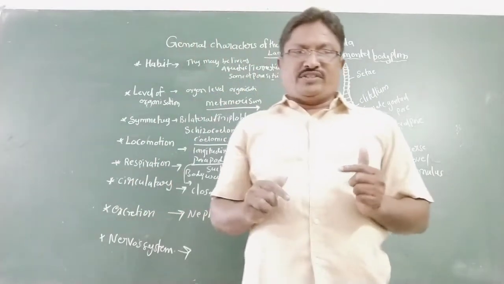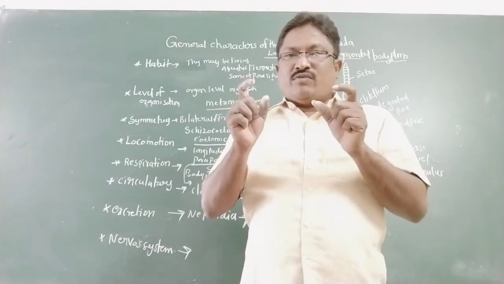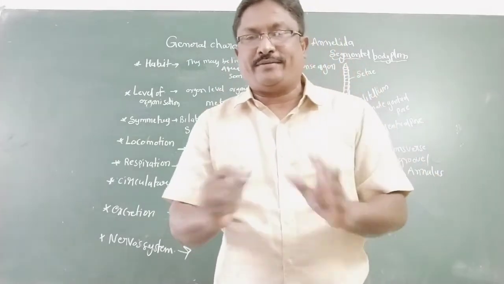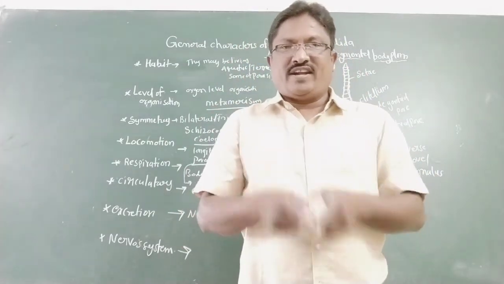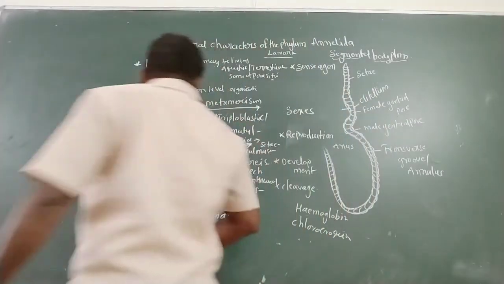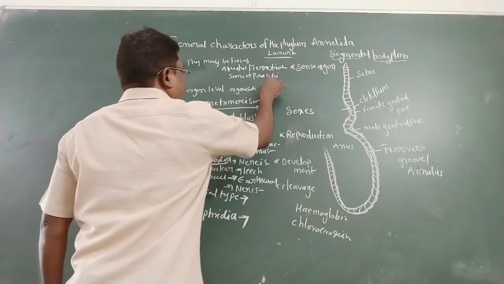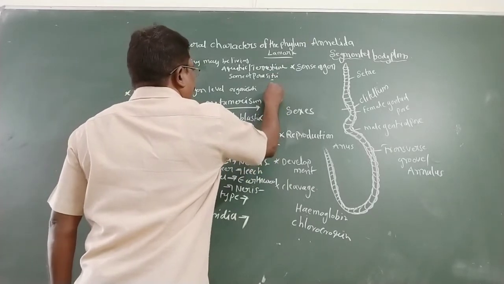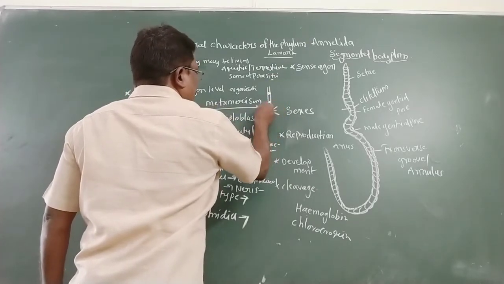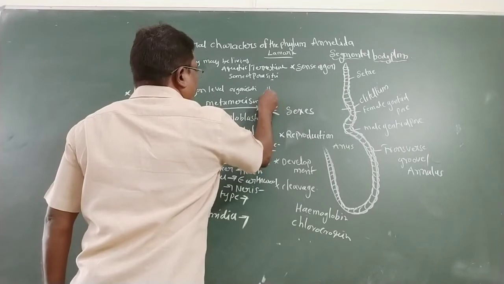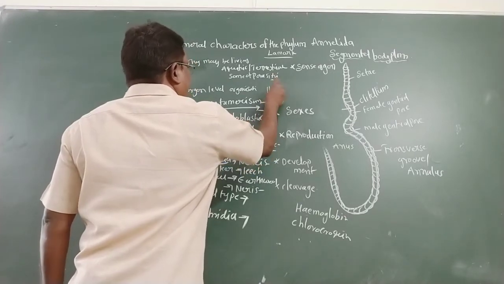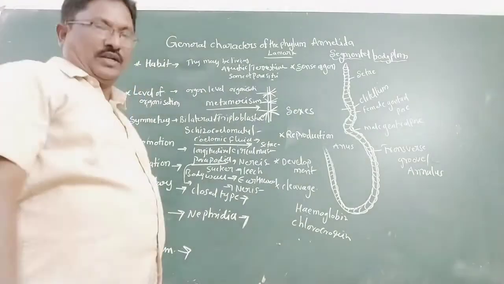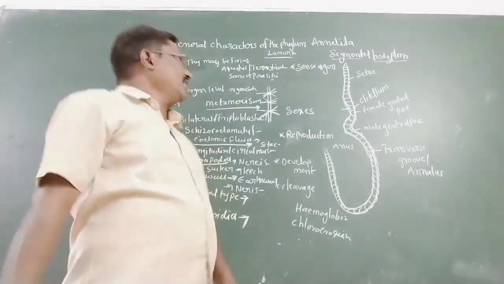The nervous system has a double ventral nerve cord, and it is ganglionated. It is double, on the ventral side, and ganglionated, and lateral nerves are also present.